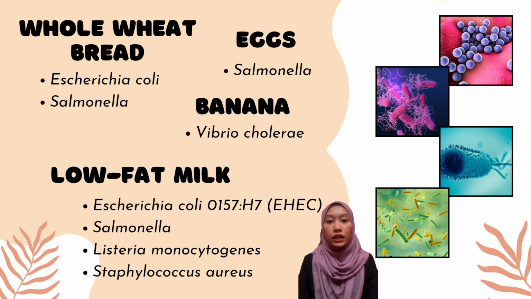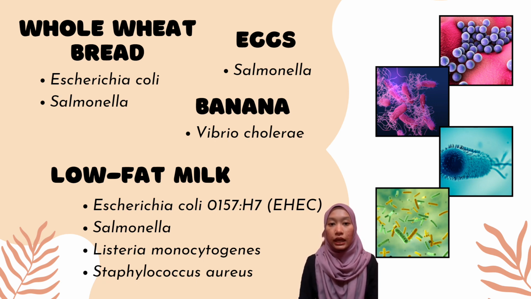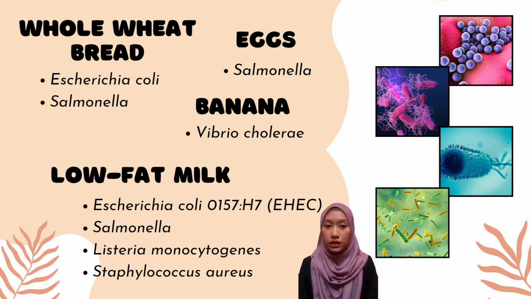Meanwhile, for banana, Vibrio cholera usually grows in salt and fresh water. It can be transmitted through unwashed fruit and vegetables or bad tap water supplies. And last but not least, pathogenic bacteria that contaminate low-fat milk are E. coli, Salmonella, Listeria monocytogenes, and also Staphylococcus aureus. So E. coli and Salmonella are gram-negative bacterium, while Listeria monocytogenes and also Staphylococcus aureus are categorized as gram-positive bacterium.